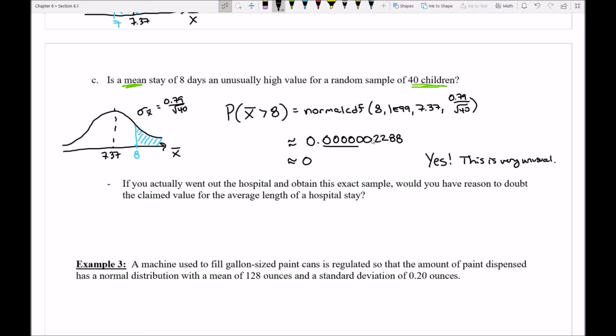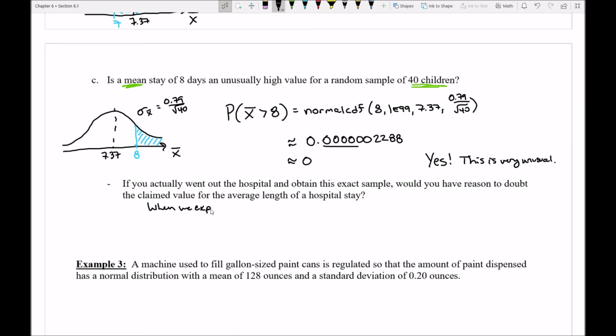Did I just witness some sort of rigged scenario, where there were a bunch of planted kids in there and someone wants me to believe that the average stay is 8? You could start to ask questions about, hey, maybe these numbers that the hospital's reporting, 7.37, maybe the standard deviation, maybe those numbers are wrong. Maybe someone isn't telling the truth, right? Maybe there's something more going on here. And so here's the general idea.